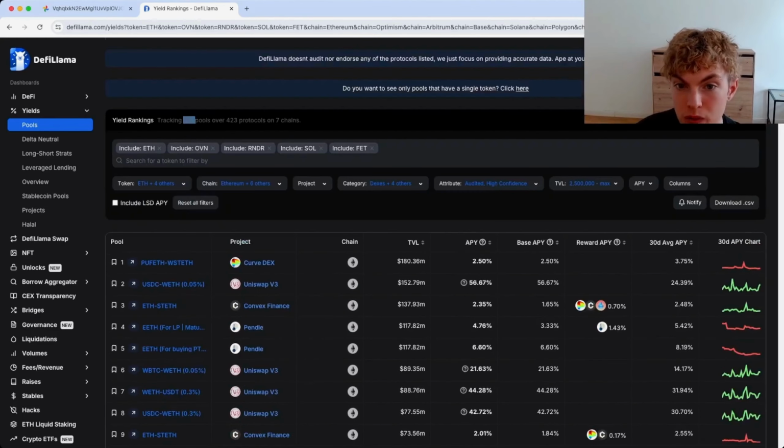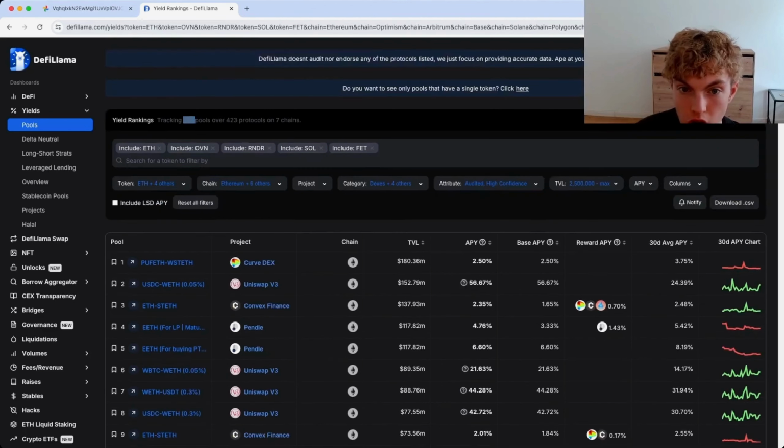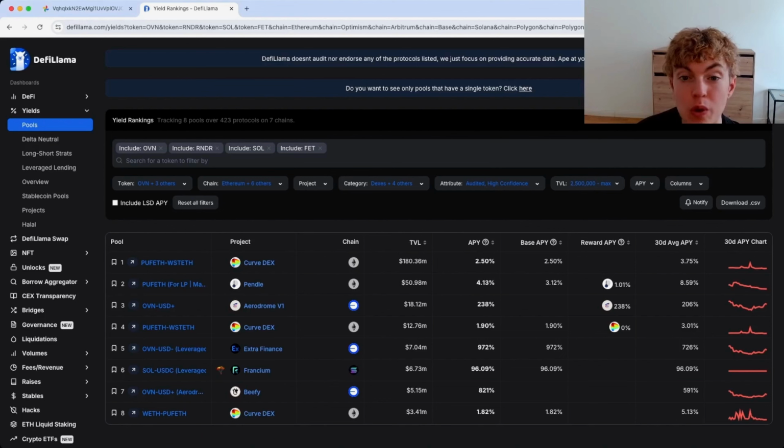So remember, here we have assets that we want to invest in, but since we have ETH, it's going to show us a lot of random assets that are paired with ETH, like random coins. So we have ETH and Frax here. The thing is, I'm actually going to take ETH off at the moment. The reason why is it's just showing me way too many pools. So now it says tracking 8 pools.